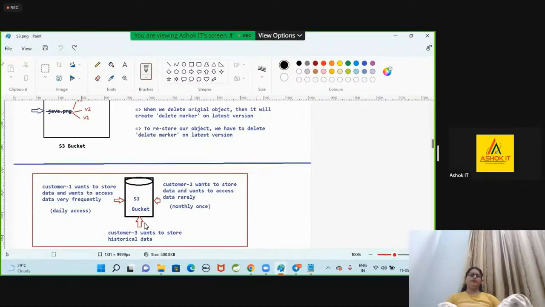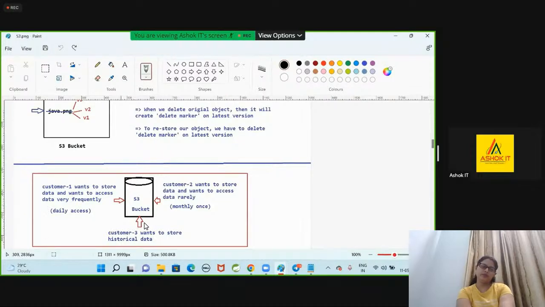Now, you see here, customer 1 wants to store unlimited data into AWS. To store unlimited data into AWS, we have a concept called S3 bucket. The S3 service is available, Simple Storage Service. What is the purpose of Simple Storage Service? Simple Storage Service is used to store unlimited data.